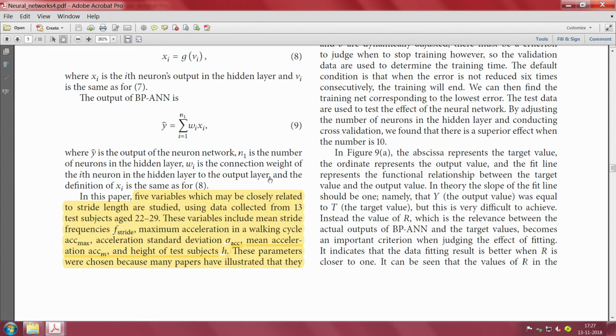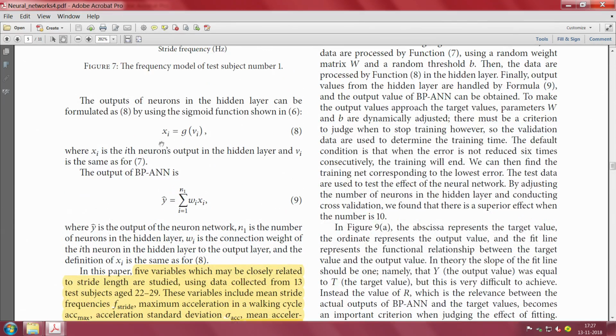This is important because you are looking at a function output of the BPANN function, you have to look at the output layer, and the definition of xi is the same as that of 8. 8 is this expression which is given by the output of neurons in the hidden layer, can be formulated as a sigmoid function shown in the other paper which is given by this expression here.